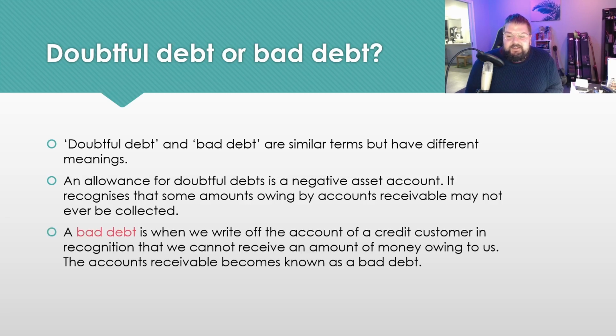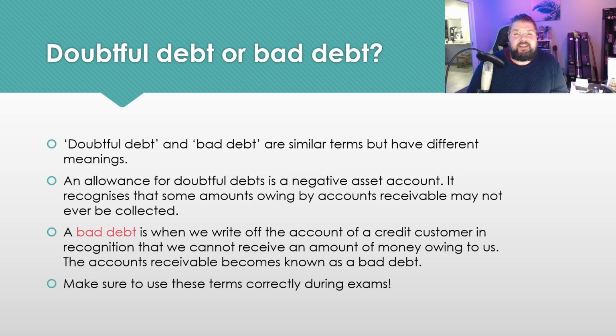A bad debt is when we actually write off a specific account of a credit customer because we recognize that that individual customer won't be paying the amount of money that they owe to us. It's at that point that we call that a bad debt. So it's really important that you use the right terminology in exam questions and in your SACs. That will be something that will be marked down if you use the wrong term.